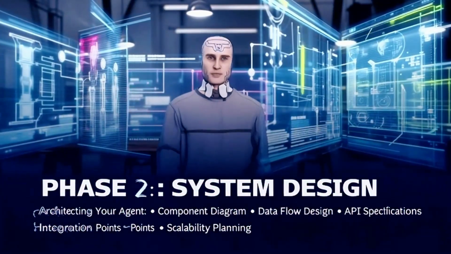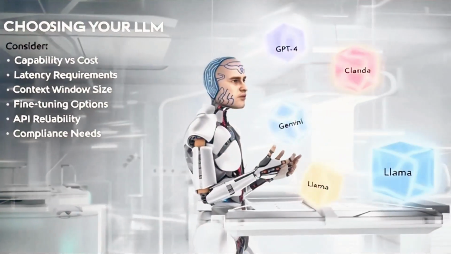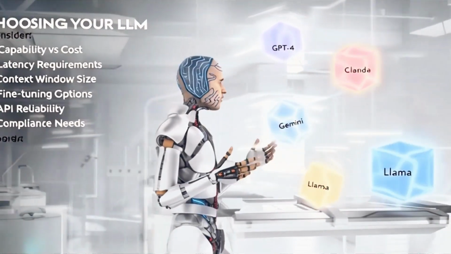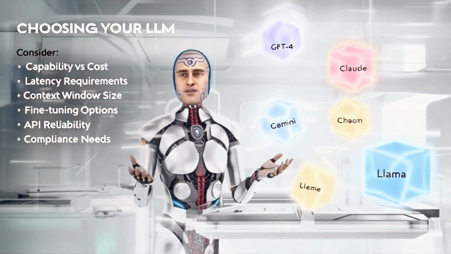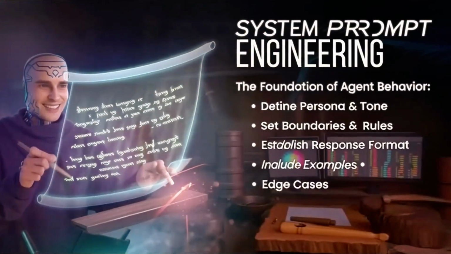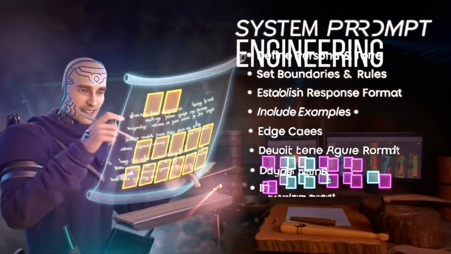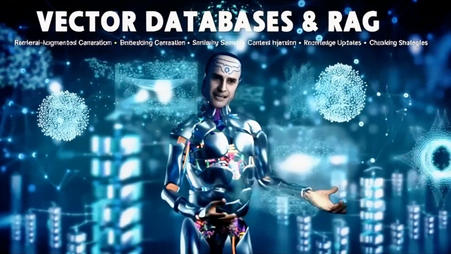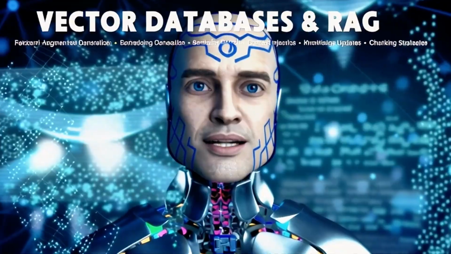Phase 2 is system design on slide 17. Draw your diagrams. Then choose your LLM on slide 18. Do you need GPT-4 intelligence, or is a smaller, faster, open-source model enough? Balance cost versus capability. Two critical components here. 1. The system prompt on slide 19. This is the agent's personality and rulebook. 2. RAG or vector databases on slide 20. This gives your agent an open book test, allowing it to look up data it wasn't trained on.